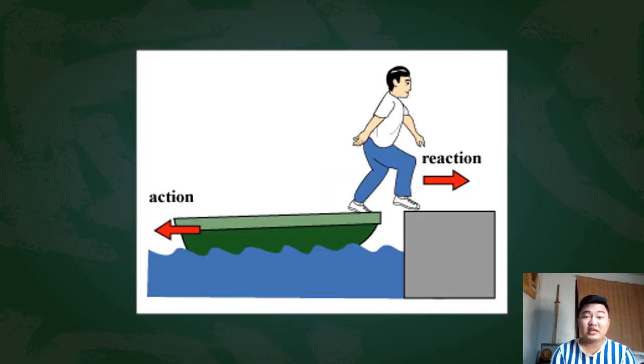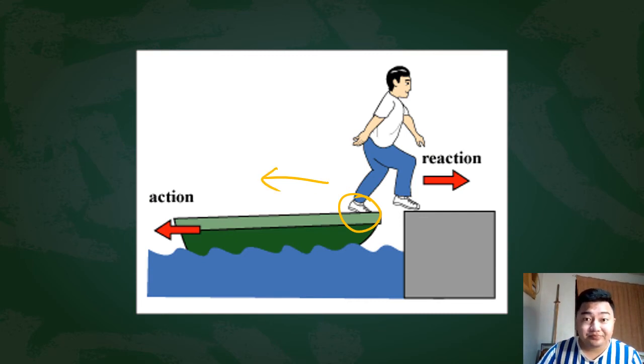Another example to illustrate action-reaction pairs. When you get off a boat, you are exerting a push force on the boat, directing it to the left in this example. That is the action. The reaction is that the boat will push you forward. That's why when you get off a boat, the boat seems to move backward and you move forward. So that is the action-reaction pair.